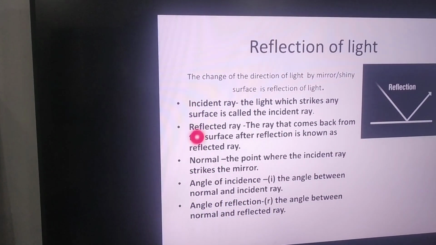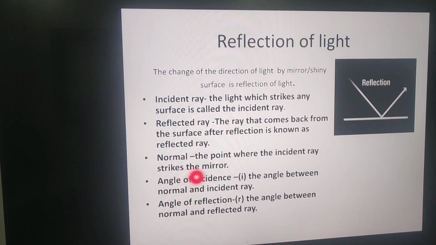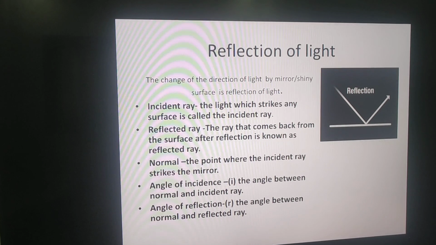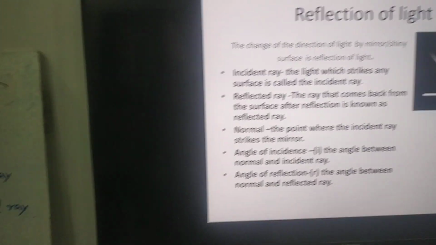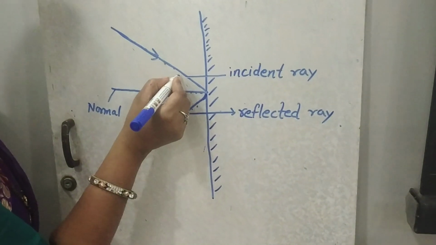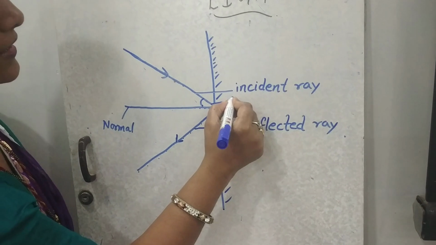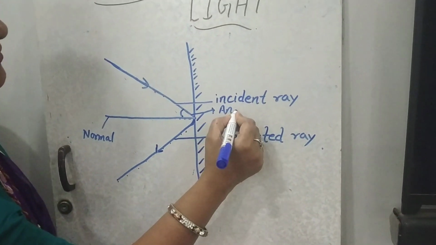What is the normal? It is drawn at the point where the incident ray strikes the mirror. And next is the angle. Between the normal and the incident ray, one angle is formed. This angle is known as the angle of incidence.